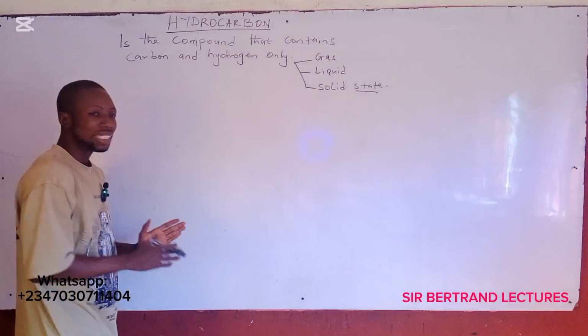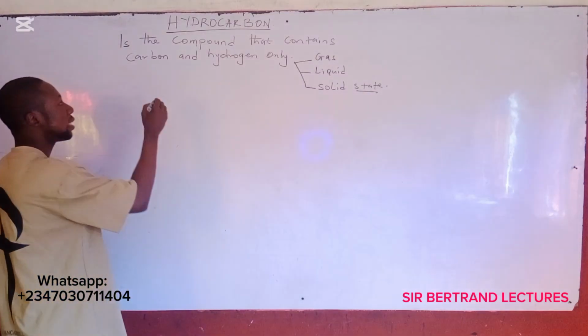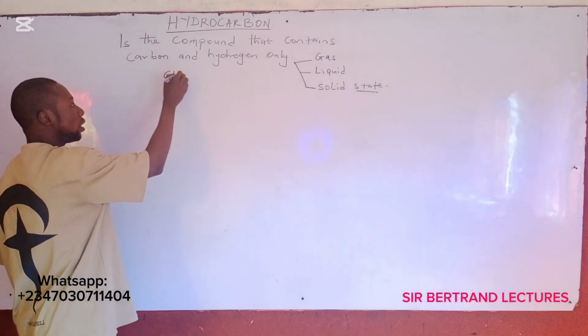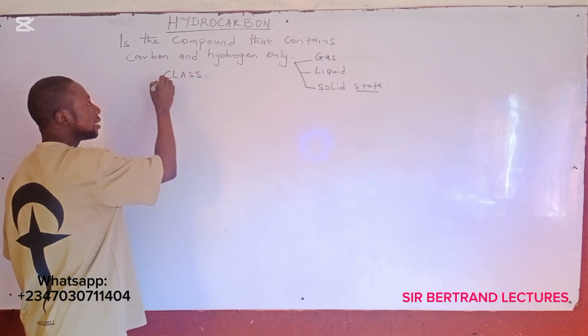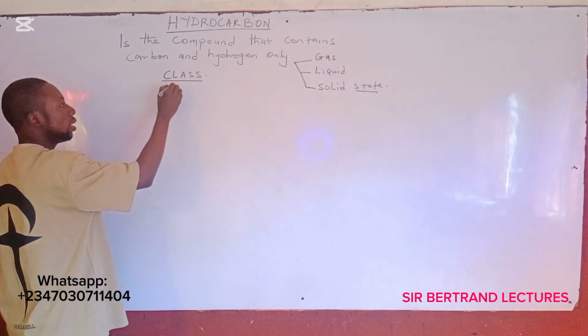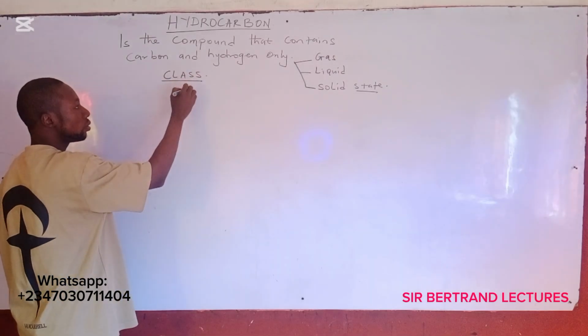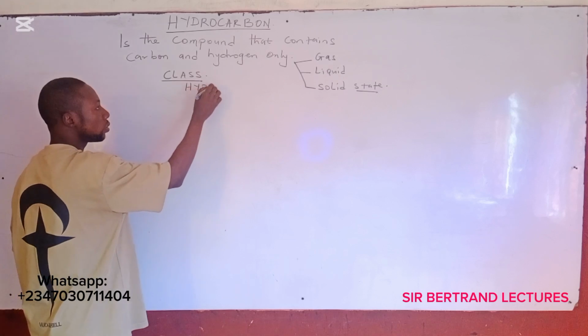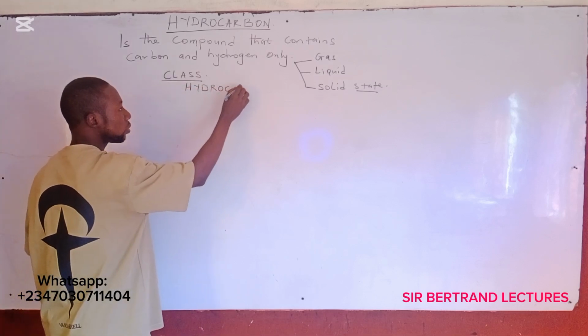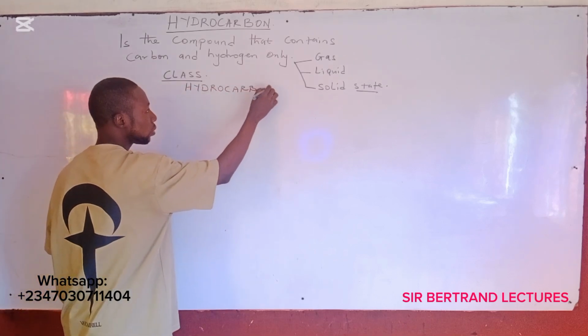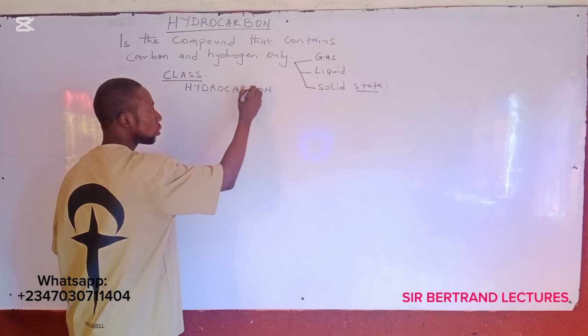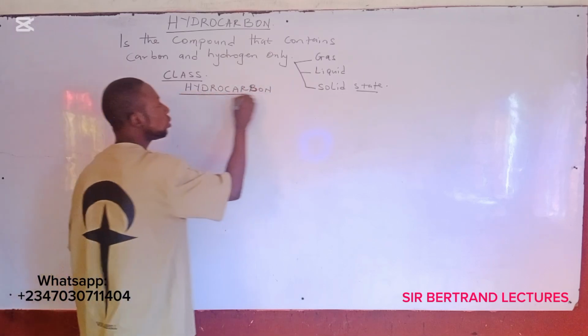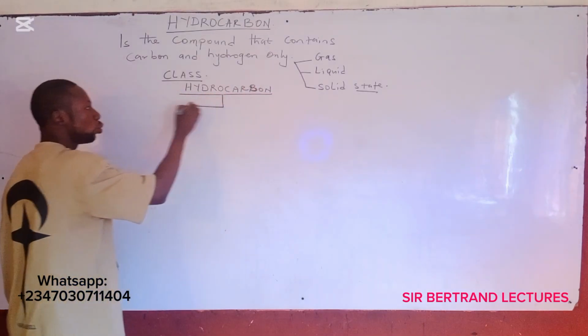Now, let's look at the classification of this hydrocarbon. Classification. All right, that is the class. Hydrocarbon is classified into two.